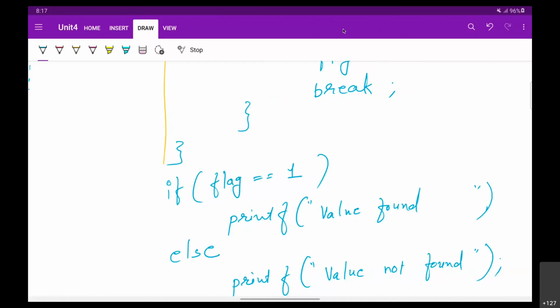तो ये तो हो गया simple message, found and not found. Any query at this point of time?